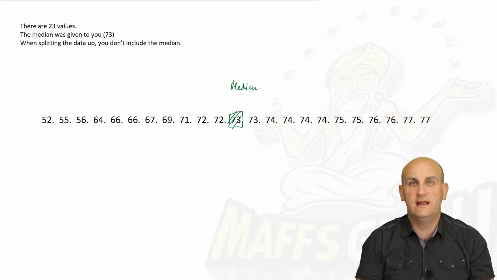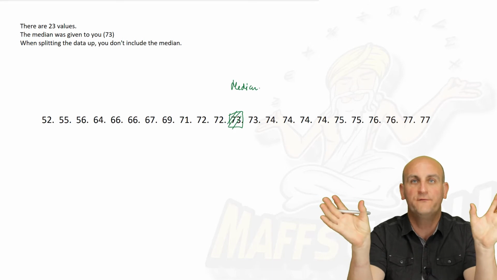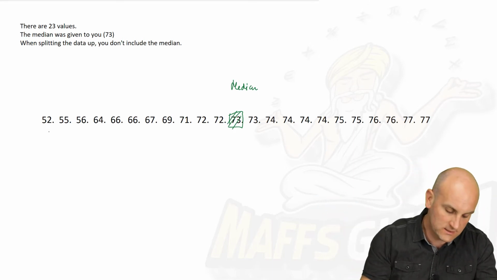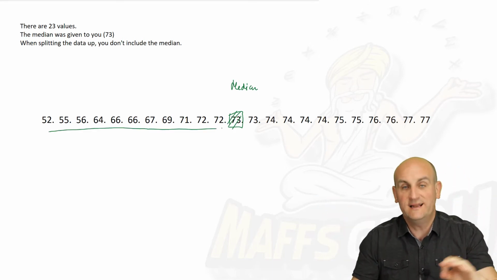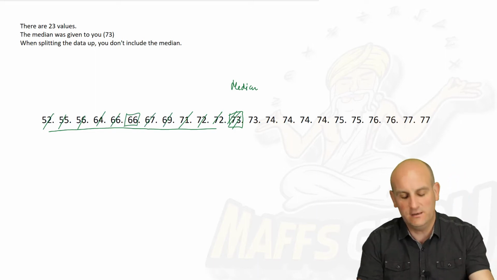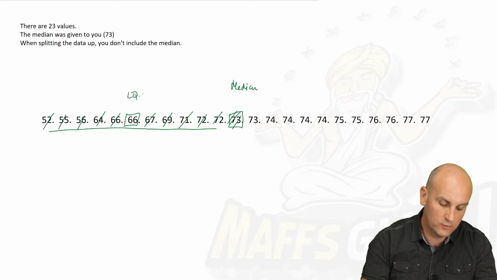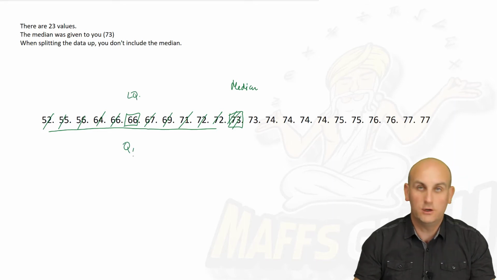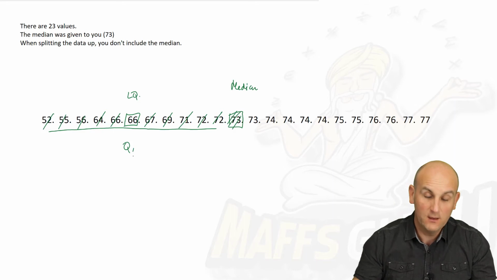The reason we're finding that is because I now have my other halves of my cake I need to cut. So looking at this half here, let's cut that. How do we do that? 1, 2 off the front, 1, 2 off the end, 1 off the front, 1 off the end, 1 off the front, 1 off the end, 1 off the front, 1 off the end. And ladies and gentlemen, that value there is now my lower quartile, which we will call Q1, just to keep Barry happy.